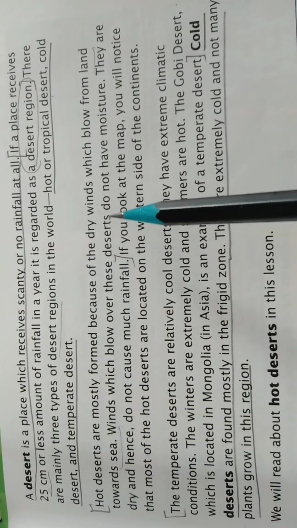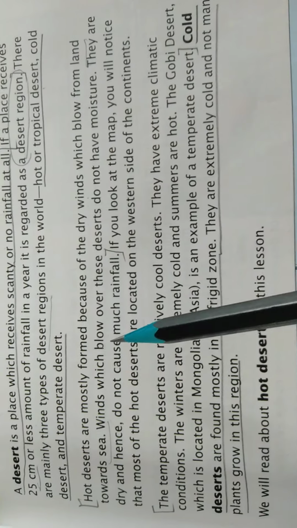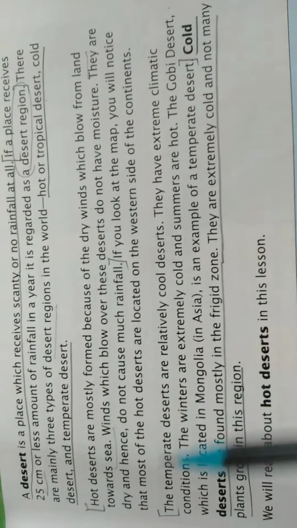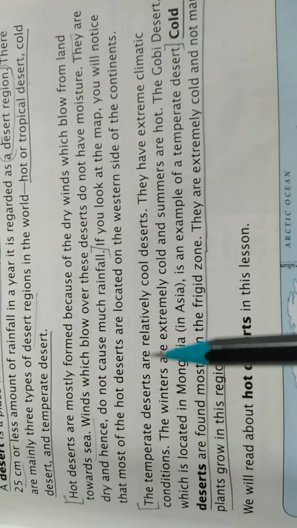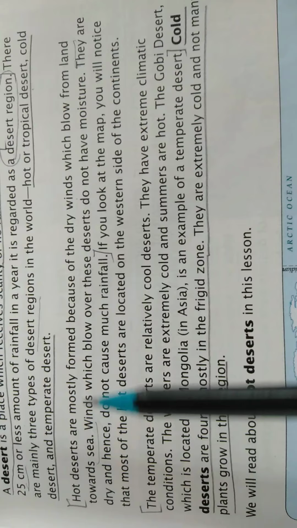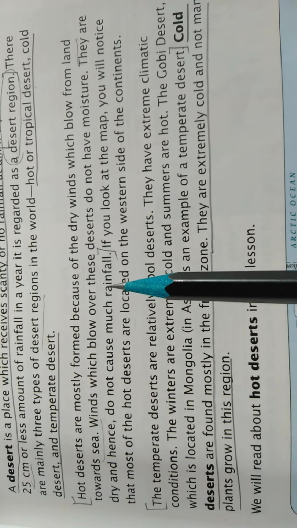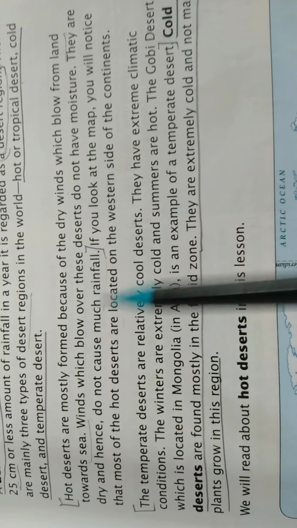Winds which blow over these deserts do not have moisture. As the winds blow from land to the sea, they do not carry moisture. They are dry and hence do not cause much rainfall. The wind which has moisture brings rainfall in a region, but in the hot desert the wind does not carry moisture, due to which there is no rainfall.